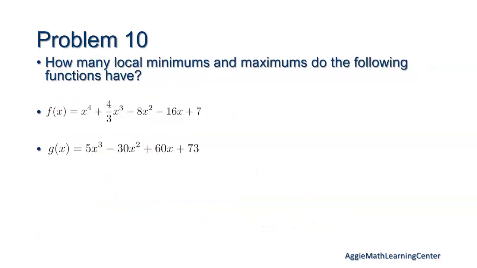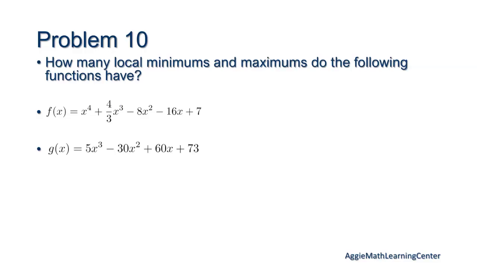Okay, so we want to find how many minimums and maximums these have. Local ones, not global. So I'm just going to focus completely on F and then we'll do G. So how do we find a min or max again? Find the first derivative and then set equal to 0, and then plug the values you get from that into the original function. Right.